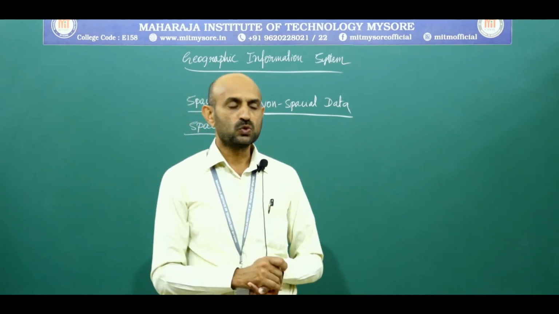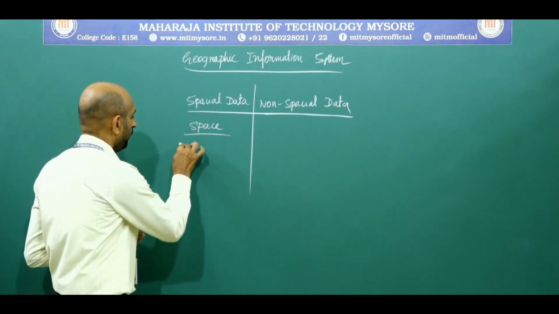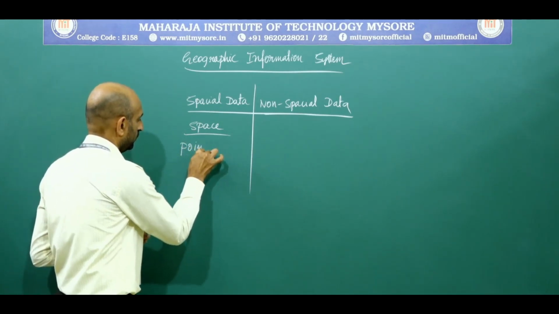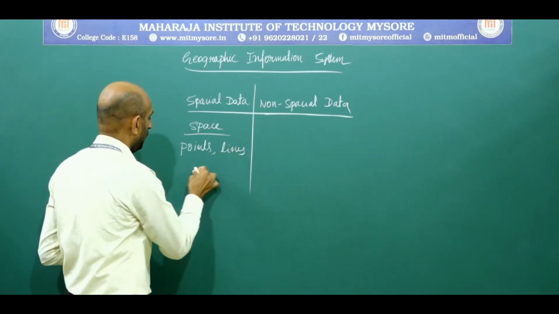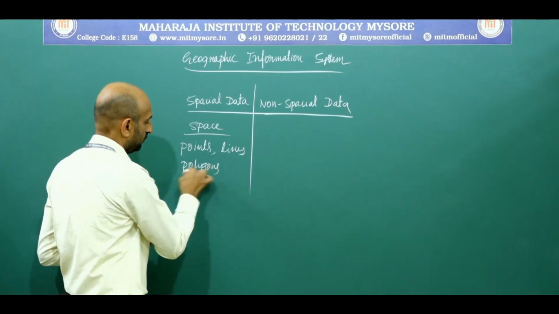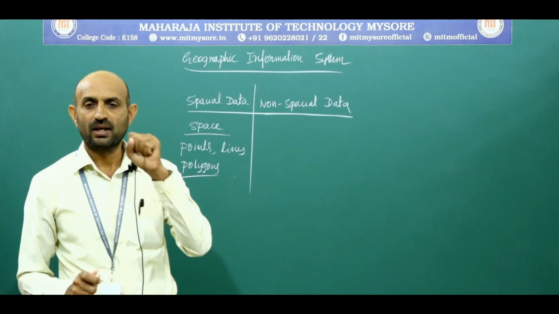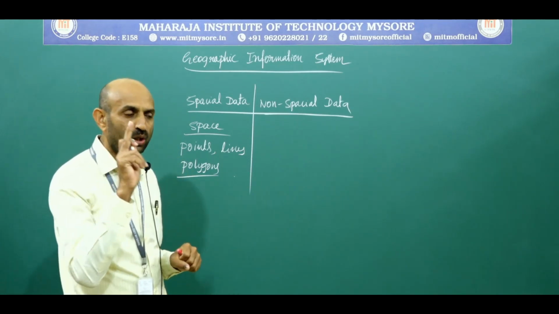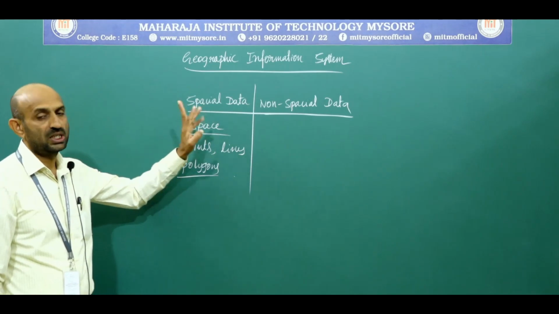When we come to spatial data, they are characterized by points, lines and polygons. Spatial data requires a geographical space, that's why it is called spatial data.